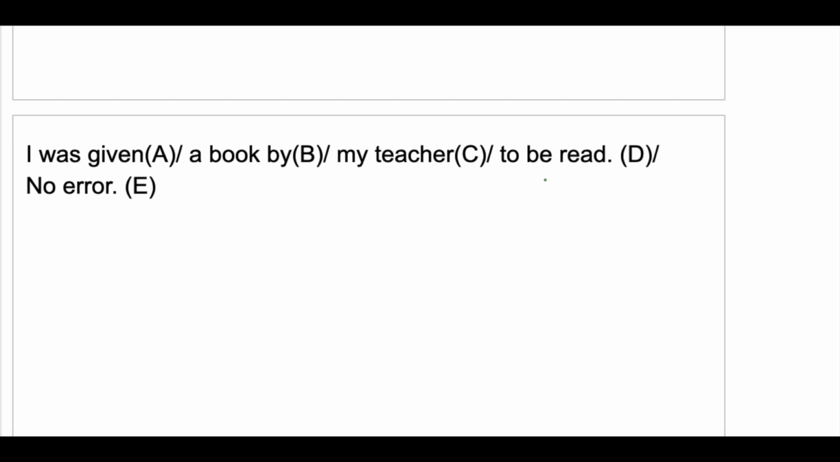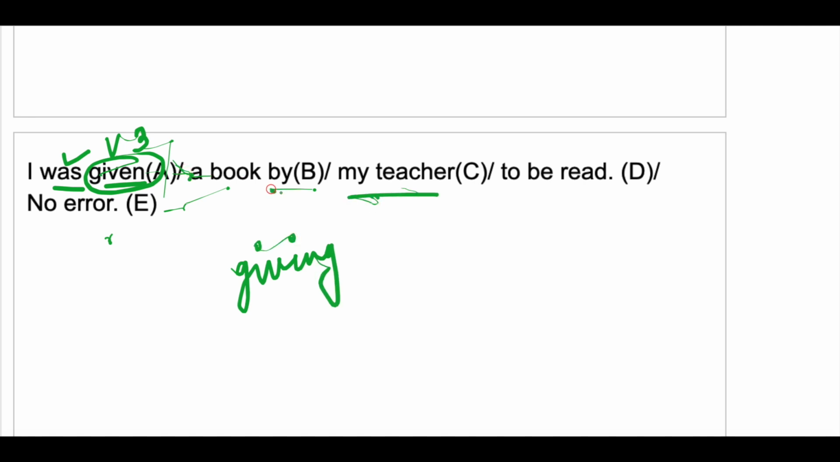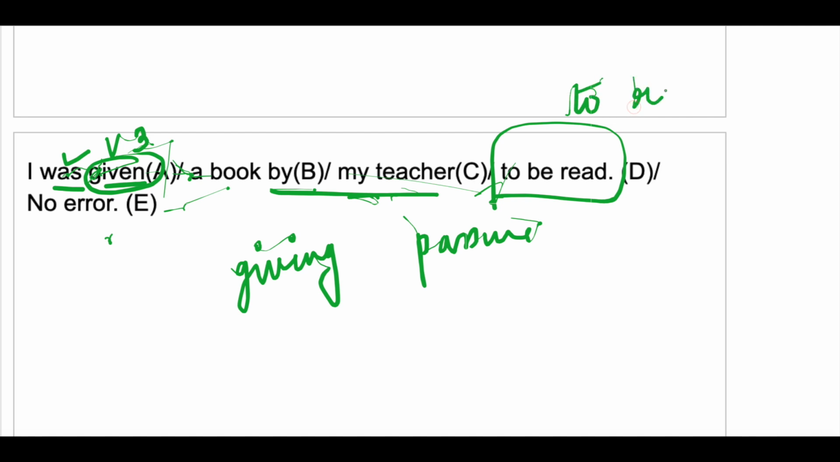Next, "I was given a book by my teacher to be read." Now here what do you need to do? "I was given a book by my teacher." Here already was plus V3 is there. So this activity of giving is done by the teacher, by my teacher. So this is in passive voice, and that's why was plus V3 has been used. But here "to be read" is incorrect. Simply "to read." I was given a book by my teacher to read.